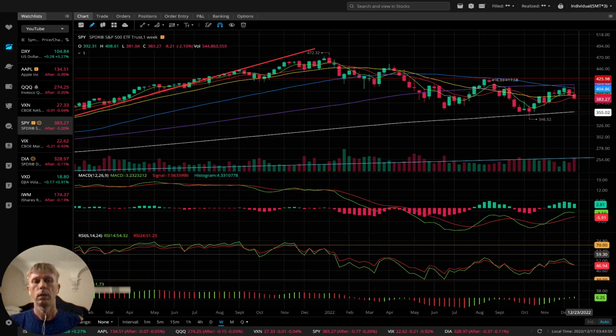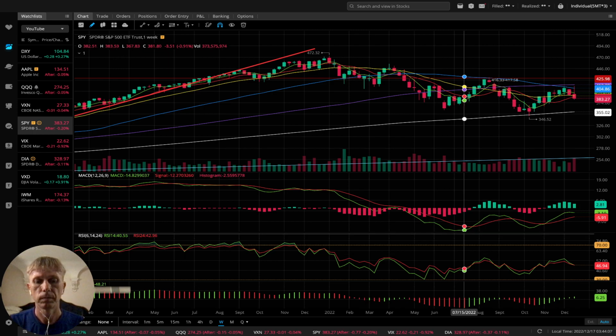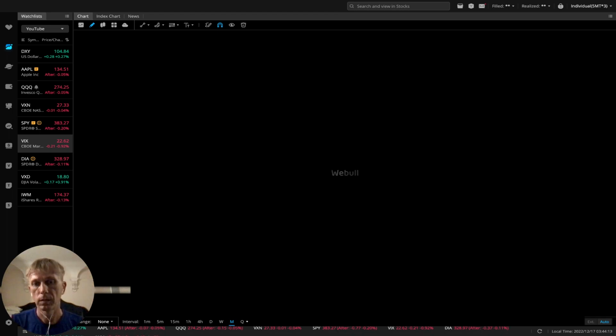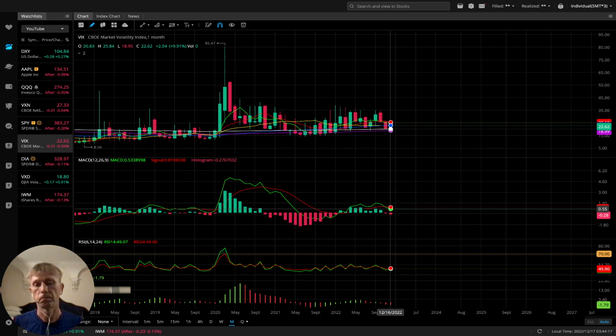Weekly still bullish. Let's check monthly volatility index for SPY. Monthly, it's bearish also, yeah. And SPY bearish also. It's kind of weird for monthly time frame.